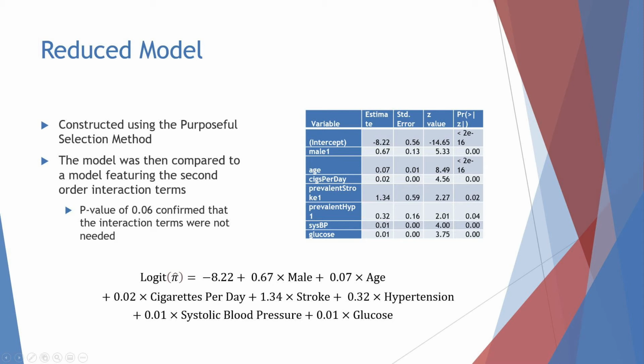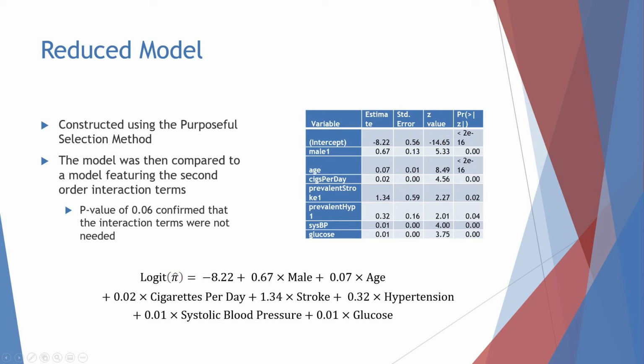We see that the predictors found most significant were that of sex, age, cigarettes per day, stroke, hypertension, systolic blood pressure, and glucose. Most of those variables align with the commonly accepted risk factors. The only variable that isn't denoted as a risk factor is the history of stroke. I suspect that history of stroke might be a confounding variable, as strokes and coronary heart disease have seemingly similar risk factors, although more domain knowledge is necessary to fully rule it out.